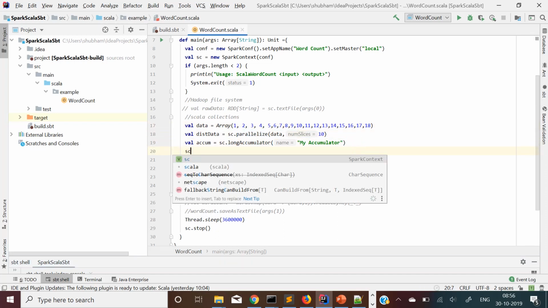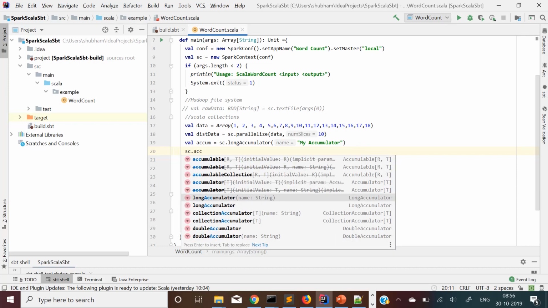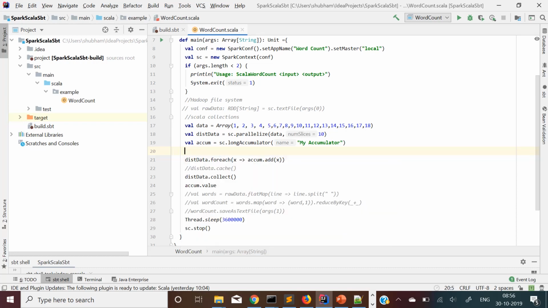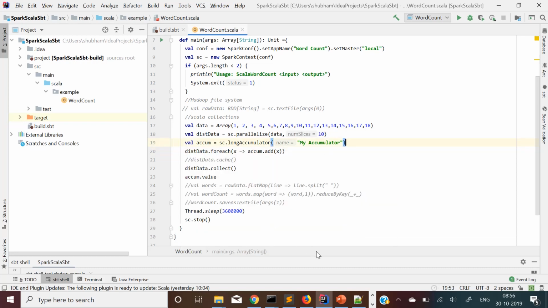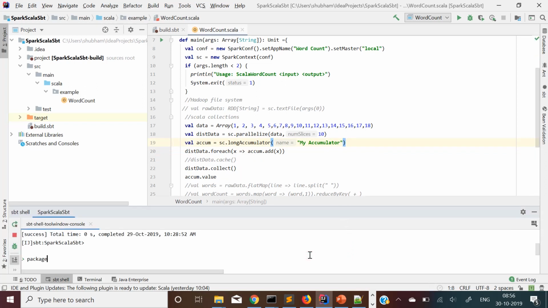You have another type of accumulator: if I do sc dot accumulator, I have a long accumulator and a double accumulator. I have already compiled and packaged the code. When you are using SBT, the only thing you need to do is run compile and then run package. So that's been done.